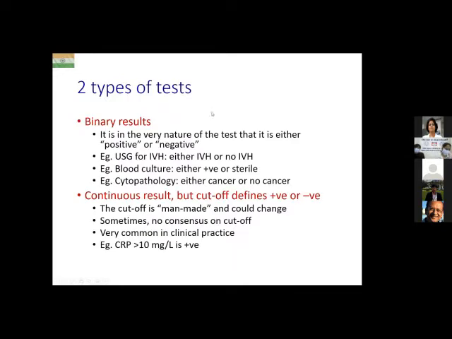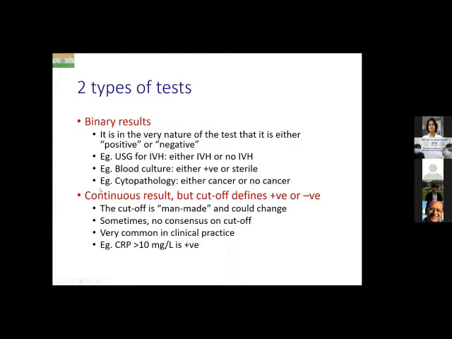So there are basically two types of tests. Those which have inherently binary results. That means it is in the very nature of the test that it is either positive or negative. For example, ultrasound head for intraventricular hemorrhage in neonates. So either there is or there is no IVH, or blood culture for sepsis. So either it is positive or it is sterile. You can't have something in between. Cytopathology, either there's cancer or no cancer.